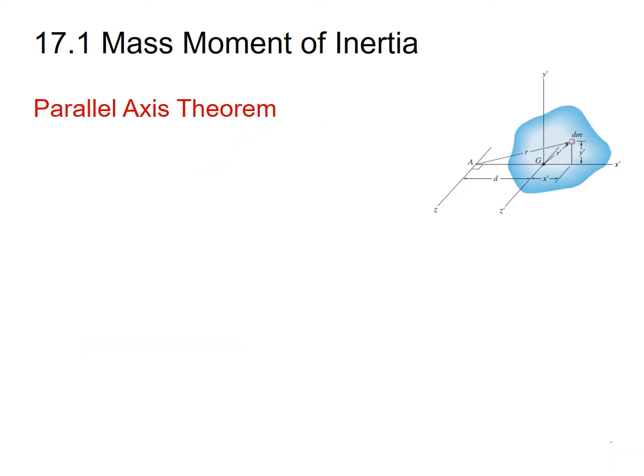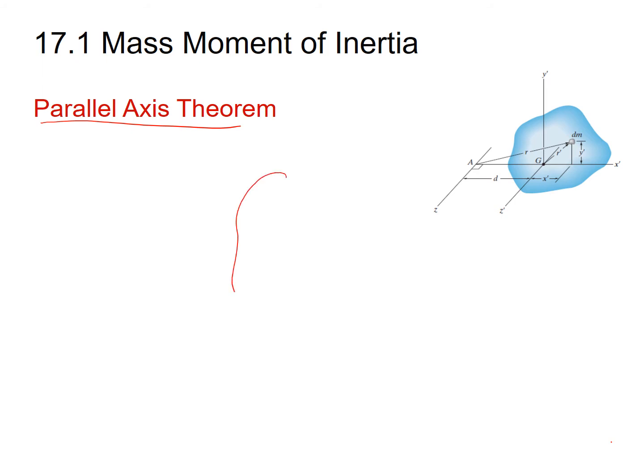Now there may be a case when you have to find the mass moment of inertia of a rigid body about an axis that is not passing through the mass center of the body. That axis about which you have to find the mass moment of inertia may be on the body or may not be on the body, but the condition is that it does not pass through the mass center of the body. In that case, you can find the mass moment of inertia by applying the parallel axis theorem. So how can we derive the parallel axis theorem?